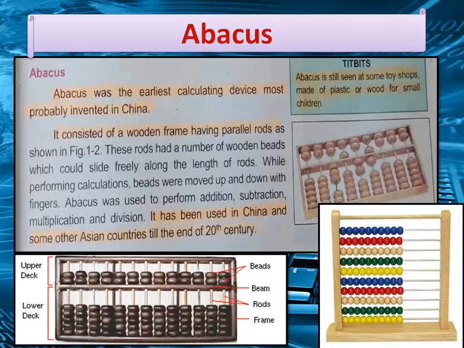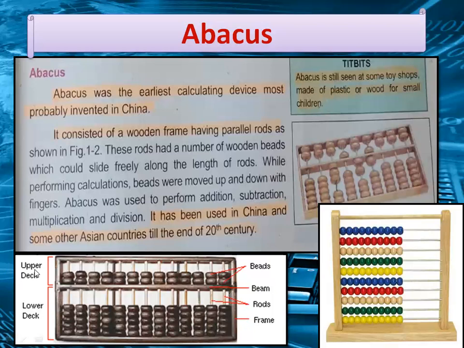The abacus was used to perform addition, subtraction, multiplication, and division. It has been used in China and some other Asian countries till the end of the 20th century. Here on your screen, you can view our old abacus.